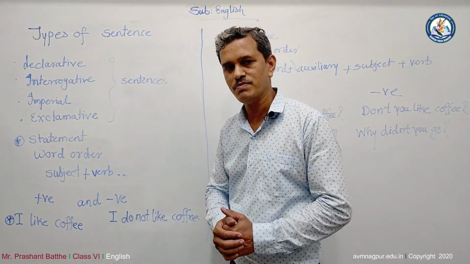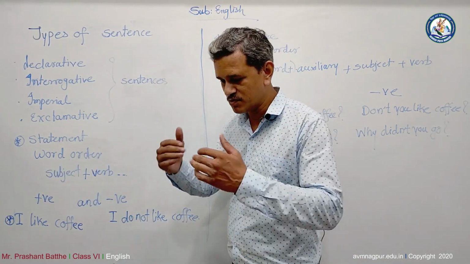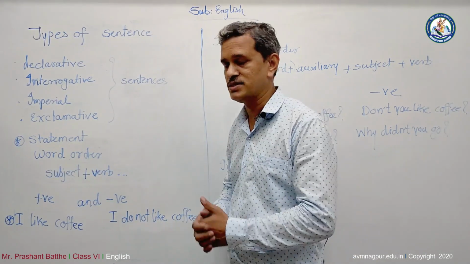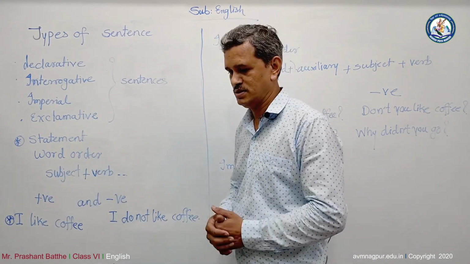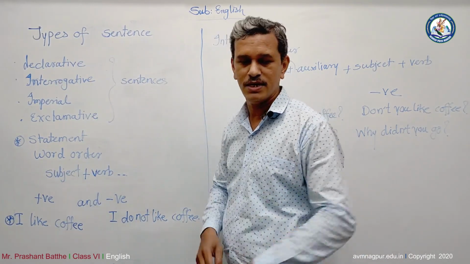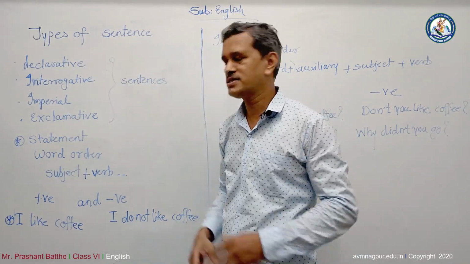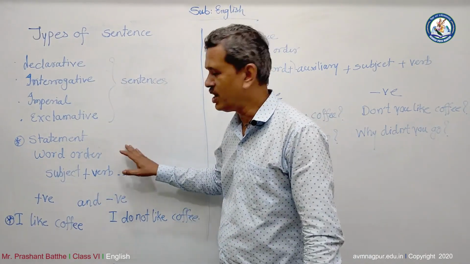And then what about the verb? All the actions, different type of words which reflect action can be the verb. Like Ram plays, Sita goes, Mama comes, I drink water, you go to America, he goes to England, something like that. So this is a word order.